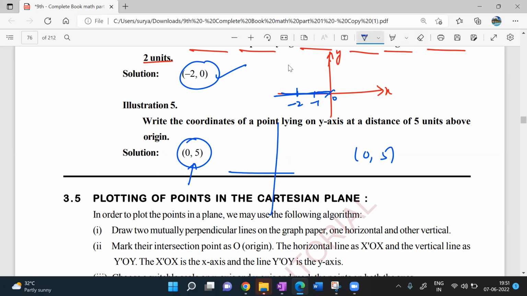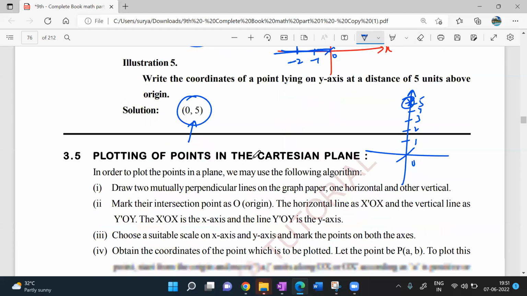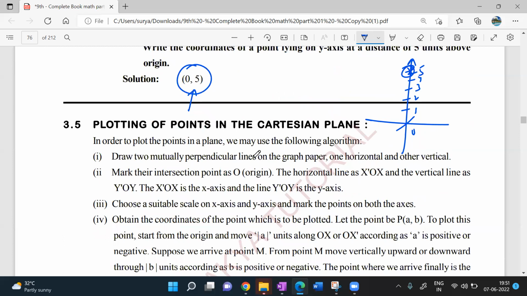Clear? Look at this here. Now look at the 0 here. 1, 2, 3, 4, 5. So this would be the answer. Any doubts, children? Any doubts? No, sir. Let me write 0, 1, 2, 3, 4, 5 here. Okay. So anything else, guys? No, sir.